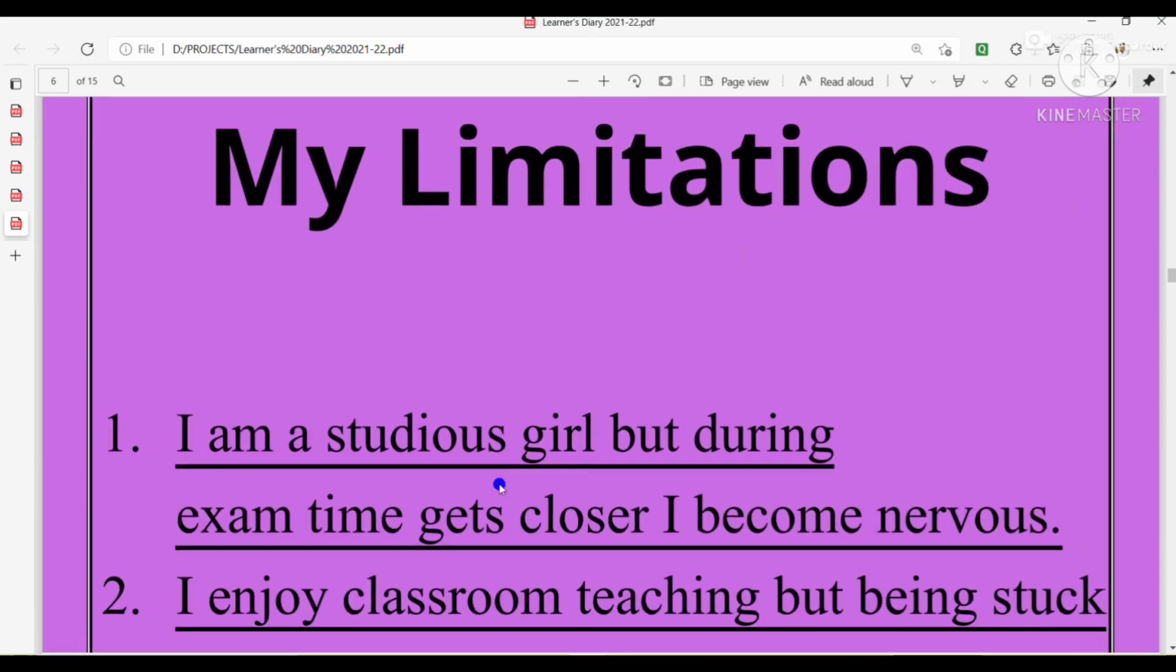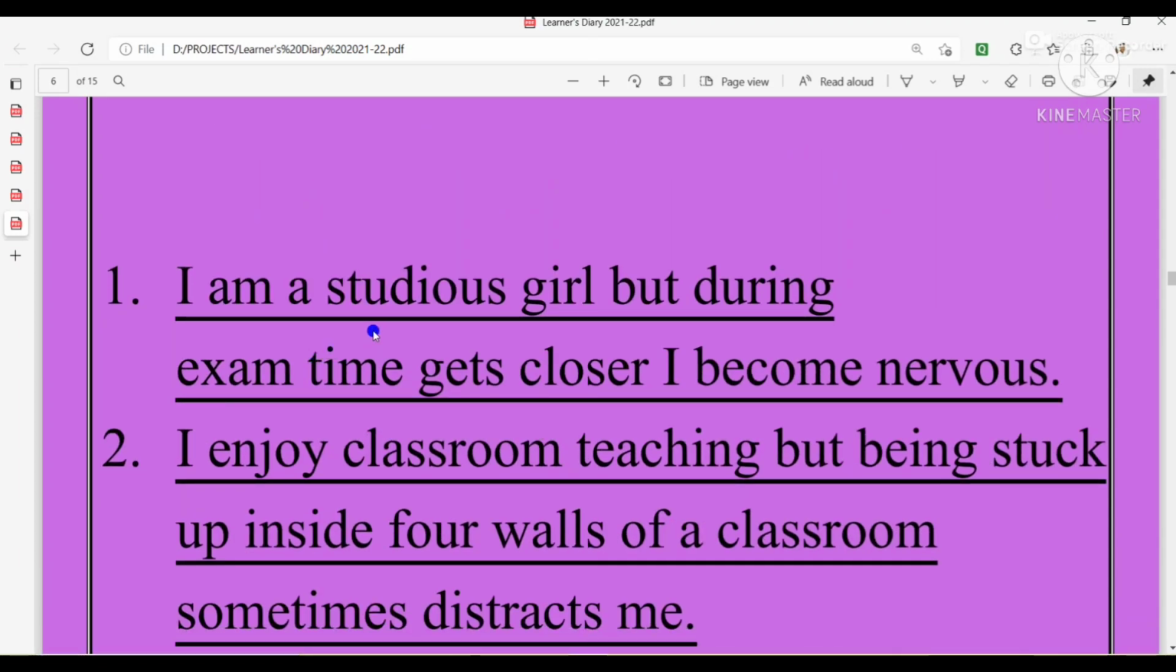Then next page we will come, that is my limitations. You have to write here what limitations you have. For example, I have written I am a studious girl. This is being written for Anmol Pradhan, a girl. So I have mentioned that I am a studious girl. Like that you will write; if you are a boy, then you will write I am a studious boy.